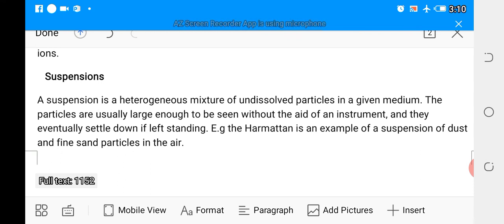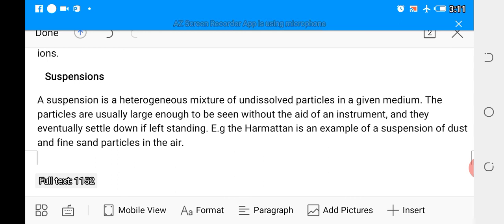Before I go, we should know that there are some differences between true solution and false solution. Number 1, the solute of a true solution can pass through a filter paper, while the solute of a false solution can also pass through a filter paper. If you are trying to compare here, if you have a filter paper, the solute of a true solution can pass through. Also, a false solution can also pass through. The solution can be dialyzed for a true solution.